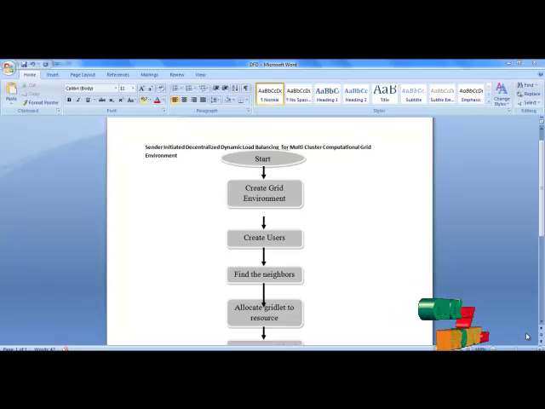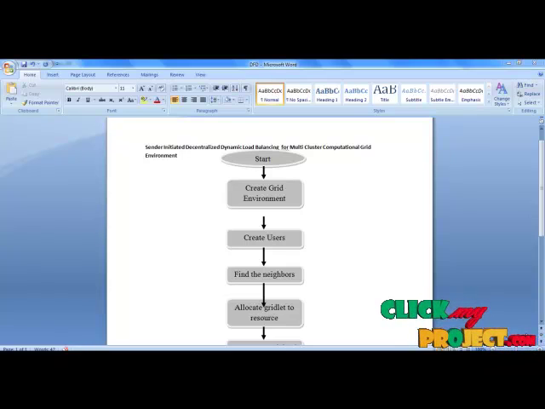Next we are going to see the complete flow of center-initiated decentralized dynamic load balancing for multi-cluster computational grid environment. First we need to create a grid environment using the grid resources, grid jobs and the grid information server. Next we create grid users who are going to submit the jobs, and we cluster these grid resources into groups. Next we find the neighbor resources for each cluster to share and migrate their jobs.